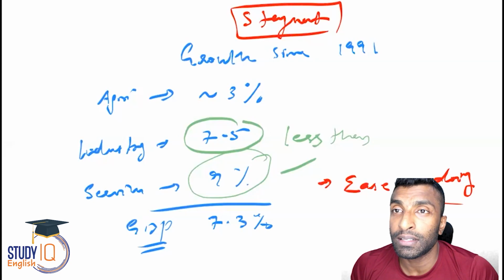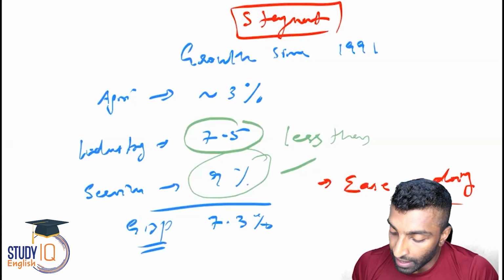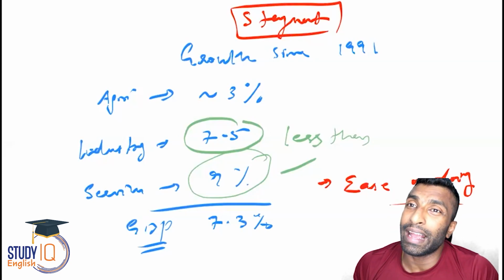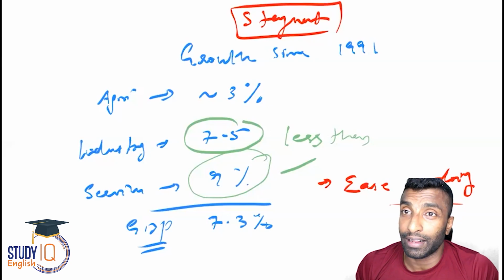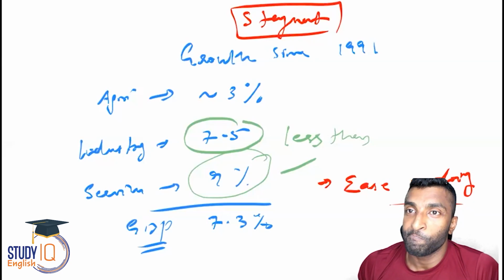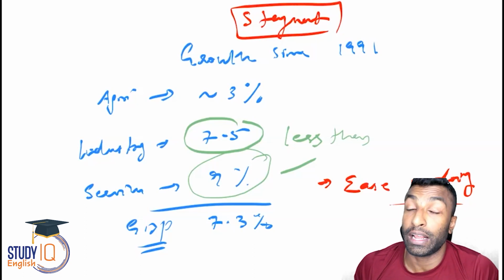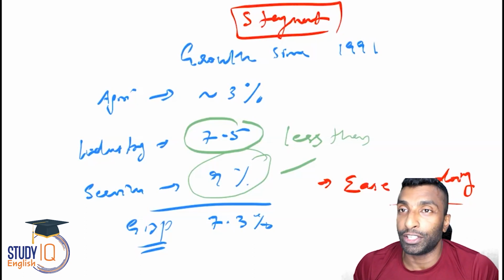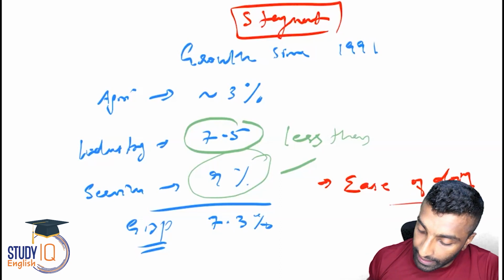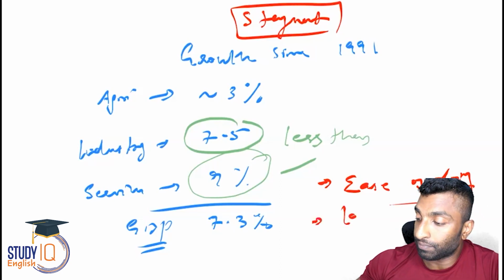Why ease of doing business? Because of rigid labor laws and problems in clearances like environmental impact, environmental clearances and various clearances. So ease of doing business is not that friendly. Rigid labor laws. Labor laws is a very big issue actually. Okay. Second, problem in land acquisition.